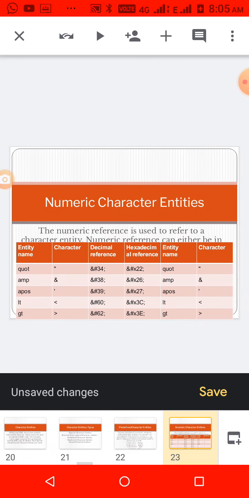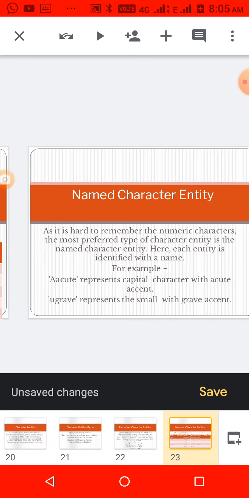And instead of writing that, many ways are there. Numeric character entities means, instead of writing &gt;, you can write the corresponding decimal value or hexadecimal value also. That is called a numeric character entity. That is &#34; which represents quotation, and &#60; which represents less than, or the equivalent hexadecimal also you can write.